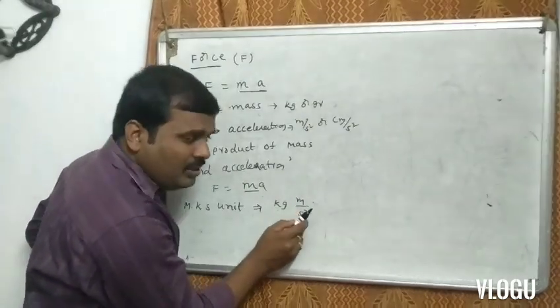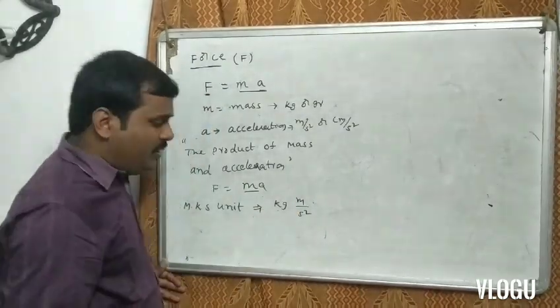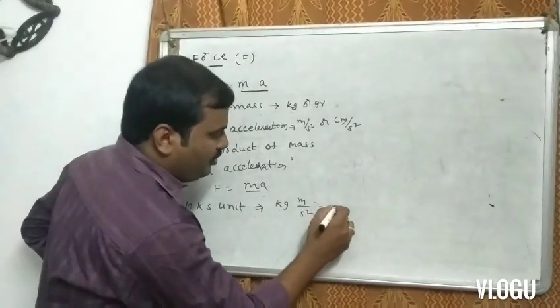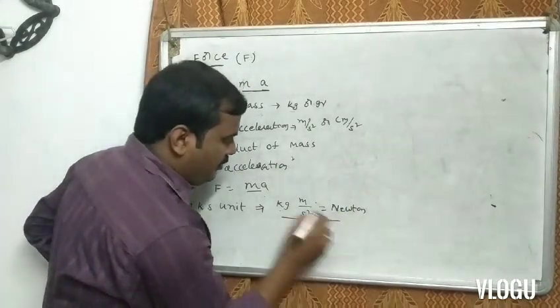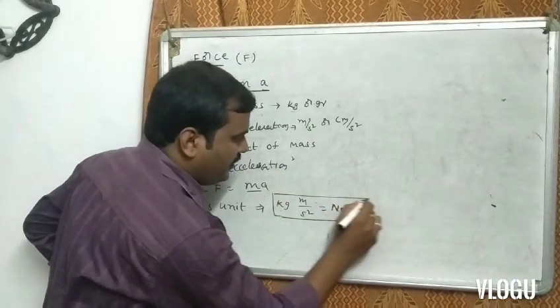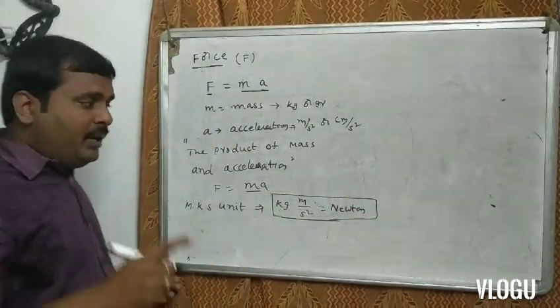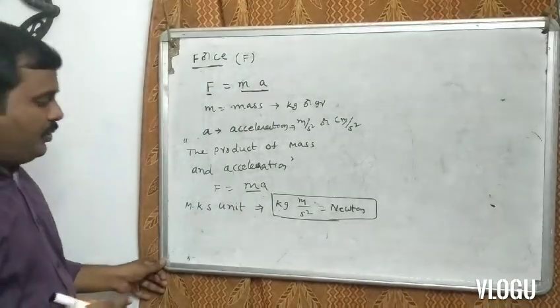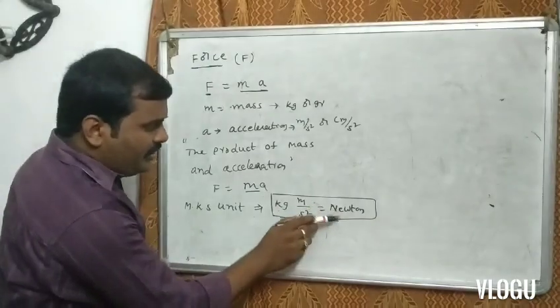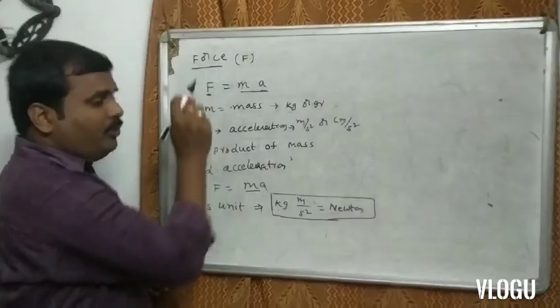Kg meter per second square, which is equal to Newton. So Newton is the mks unit of force.